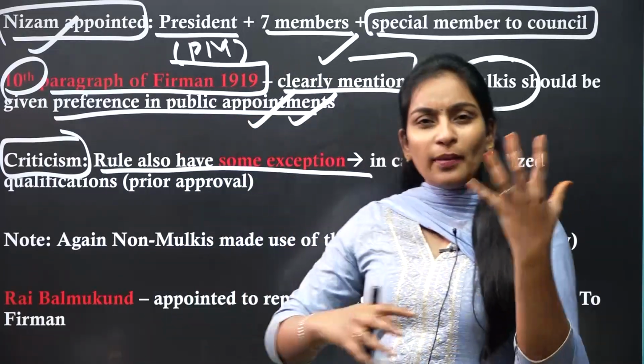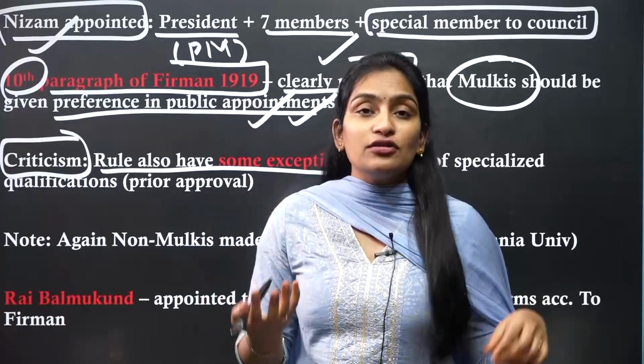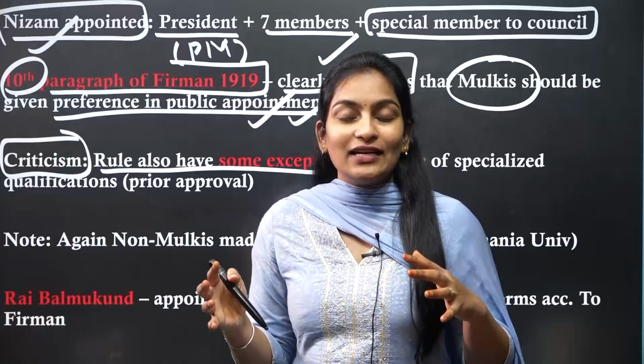So all these drawbacks and loopholes kept growing day by day, and it increased the agitation or conflict between the Mulkis and non-Mulkis.